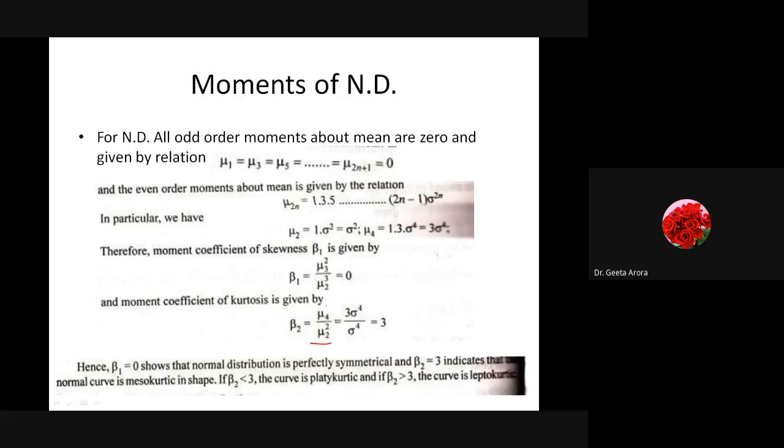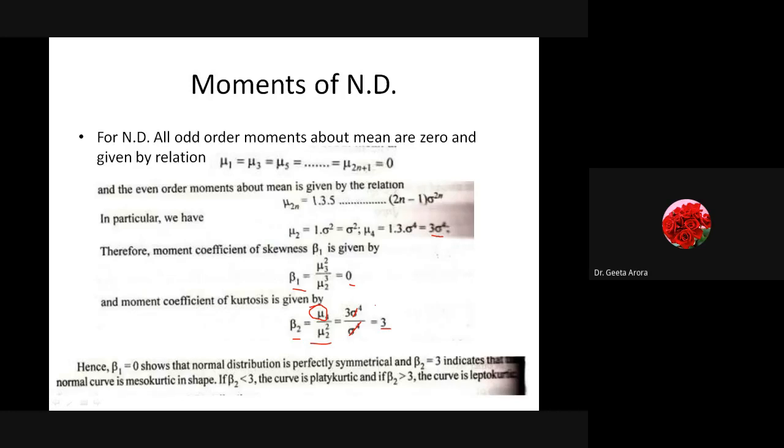And mu4 is given by 3 sigma 4, which gives me the value 3 on cancelling out. So for the coefficients of skewness and kurtosis, beta 1 is given by 0. This is for the normal distribution, and beta 2 is given by 3. Now, till now we have not discussed this, and I'm not sure whether you are aware of all these things or not.